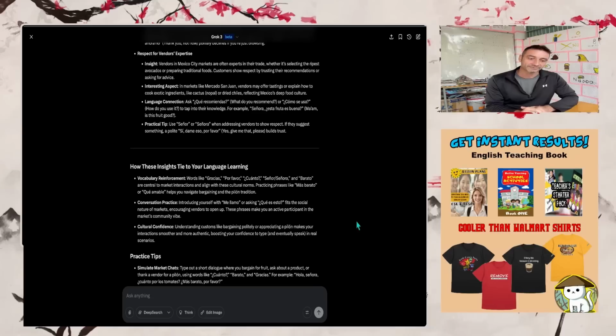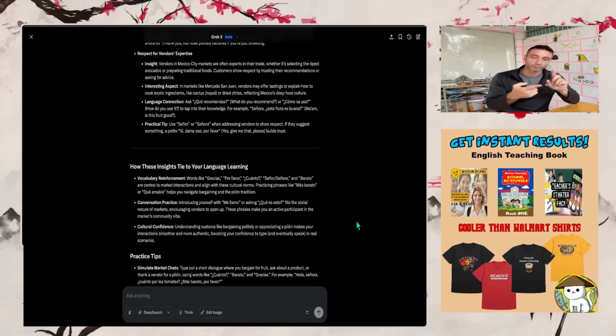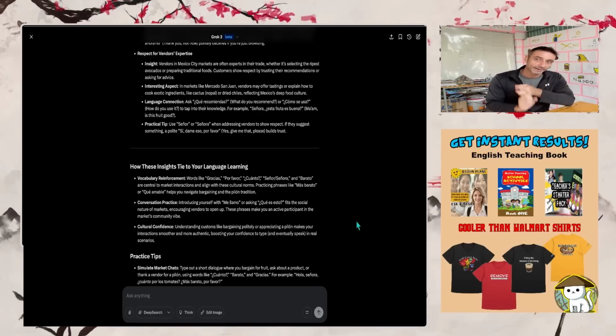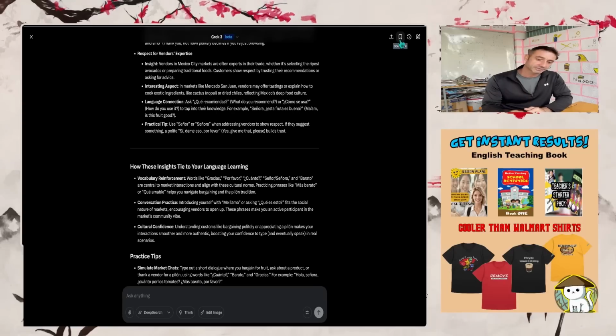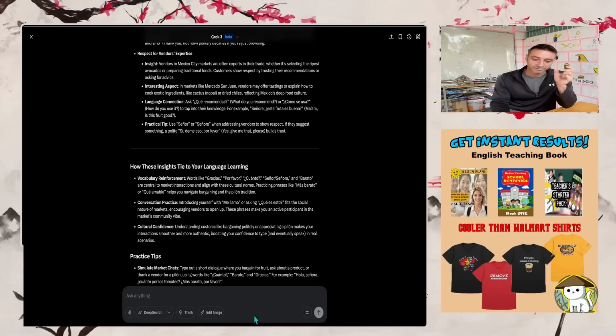This is probably one of the fastest ways to learn a language. It's giving you reading, it's writing. If you use GPT, you got speaking and listening. You're getting grammar. You're getting conversational grammar. You're getting vocabulary that actually matters. You're creating your own syllabus. And once you finish this, bookmark it. Use it. Come back to it. Reuse it over and over and over until you finalize the language.